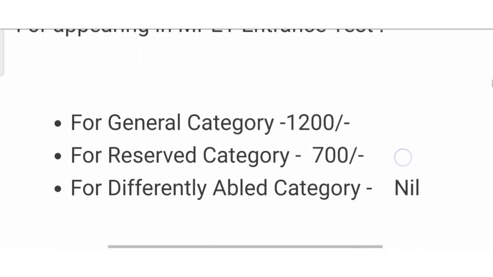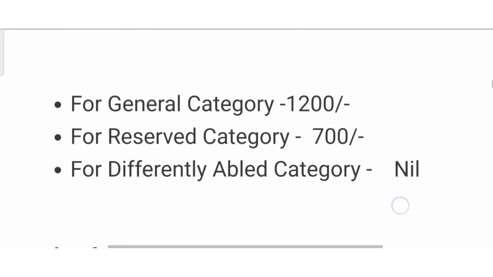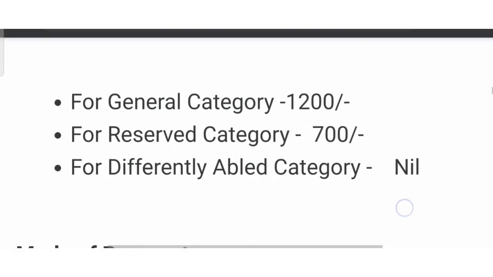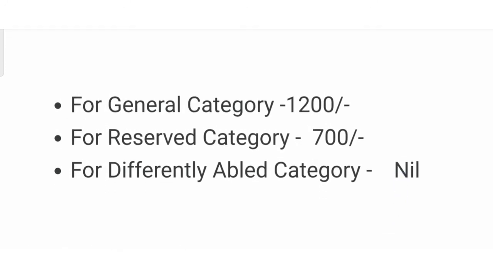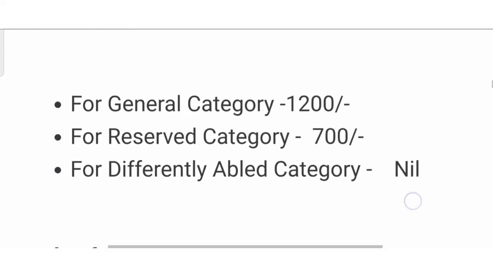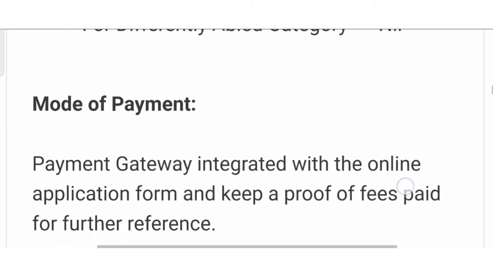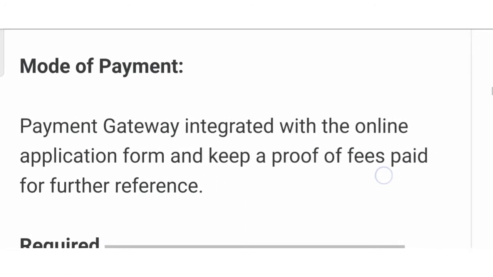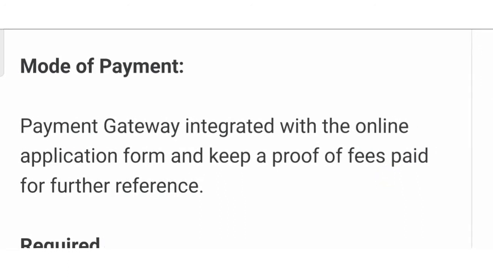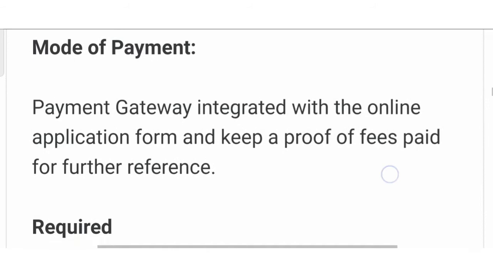The fee structure for this examination: for general category 1200 rupees, for reserve category 700 rupees, and for differently abled category nil, that is, no fees. Physically handicapped, one can say. The mode of payment is only online mode. So online mode is required for this payment.